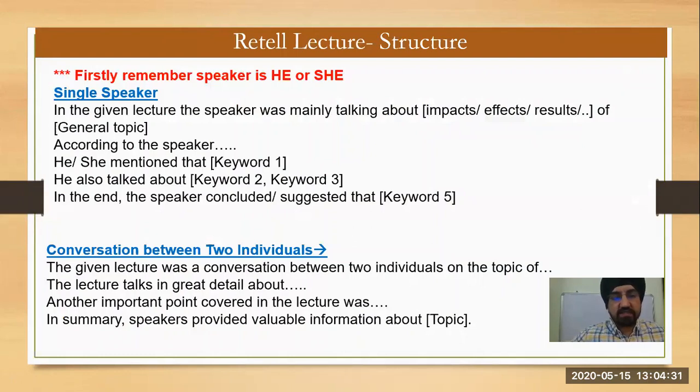If there is a single speaker, first you have to remember he or she. Why have I written this? Many times a person forgets whether the speaker was a man or a woman. So first you have to remember whether the speaker is he or she. Then you can say, in the given lecture, the speaker was mainly talking about the impacts of the environment, about pollution, something like that, whatever main points you understood.